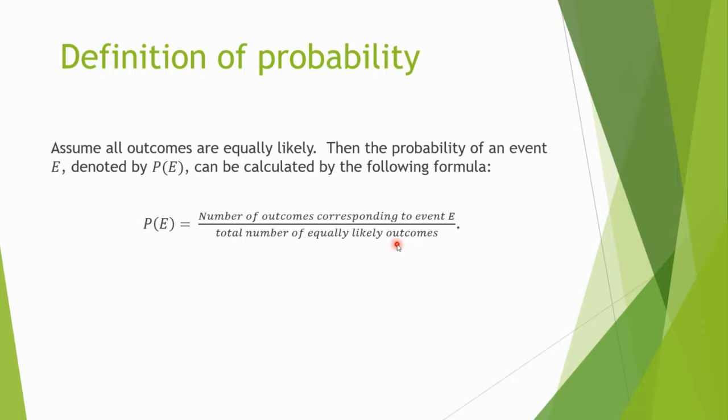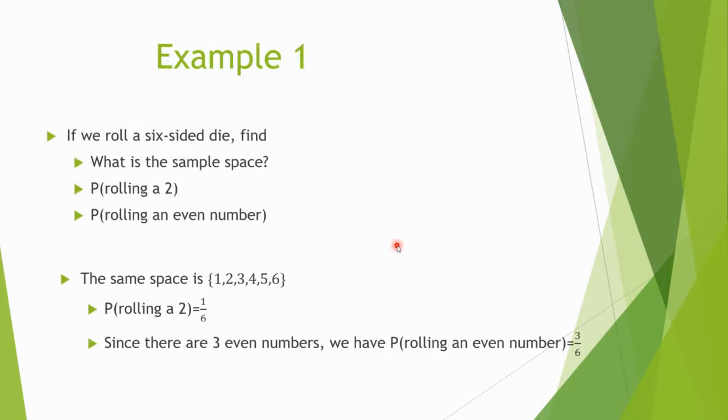That's our definition. Well, now let's consider some examples. So let's say we're rolling a 6-sided die, okay? You know, from before. Even though I listed it already, it wouldn't hurt to list again. What's the sample space, right? You know the answers are down here. What's the probability of rolling a 2, okay? And what's the probability of rolling an even number?